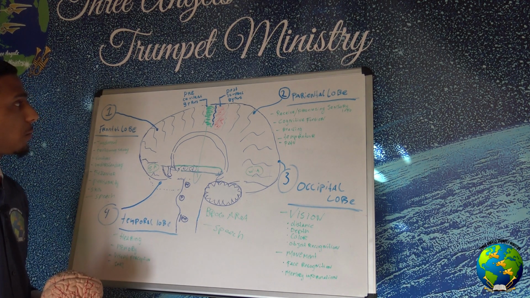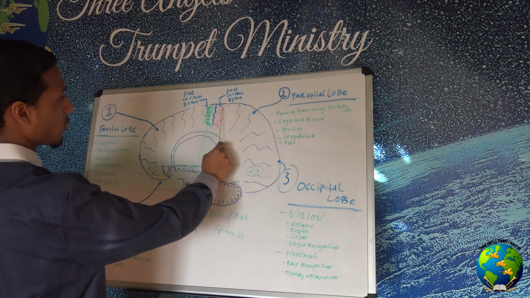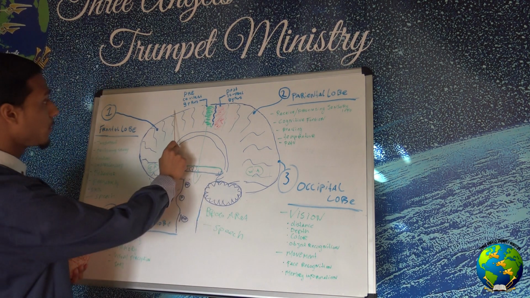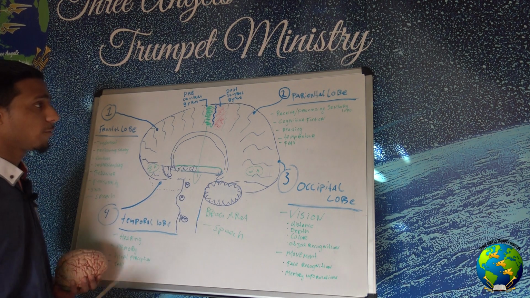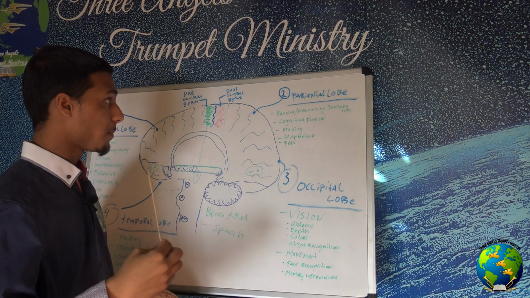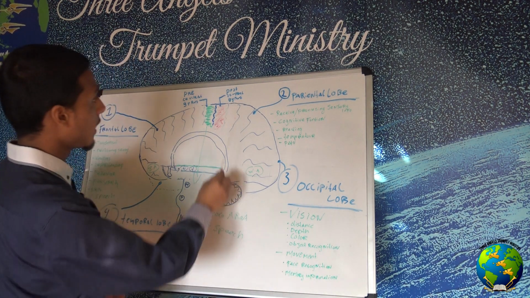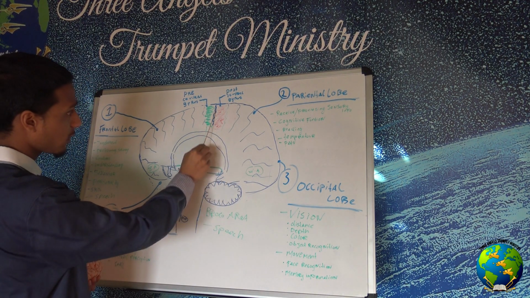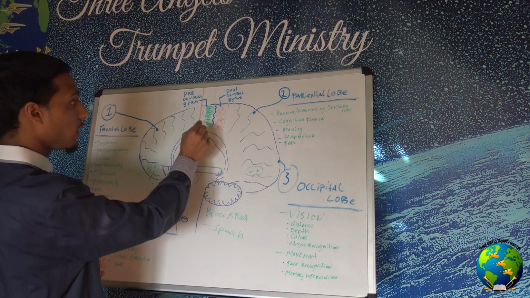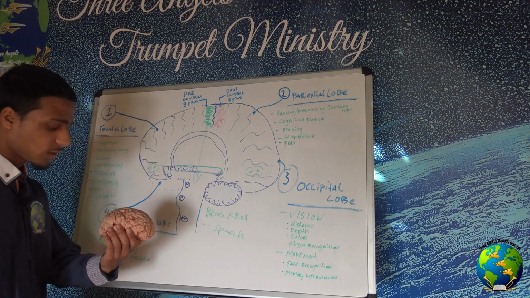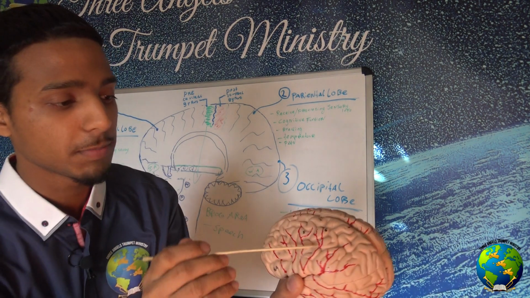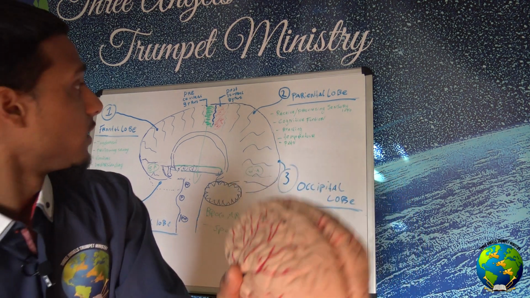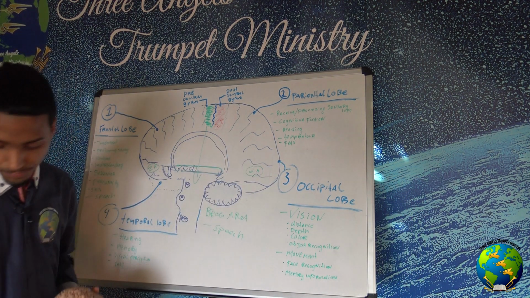On the parietal lobe we also have a postcentral gyrus. On the side of the frontal lobe we have the precentral gyrus, which is this part, and on the parietal lobe we have the postcentral gyrus, which is over here. Behind the central sulcus, this blue piece over here, we have the postcentral gyrus, which on my brain is this piece over here, number 6. I don't know if you can see it. This piece over here is called the postcentral gyrus.